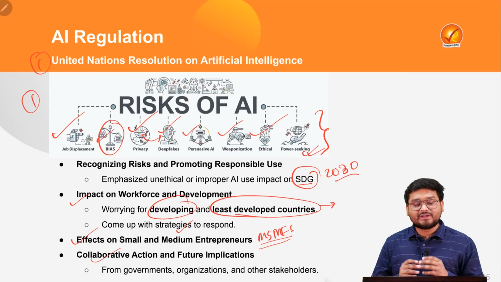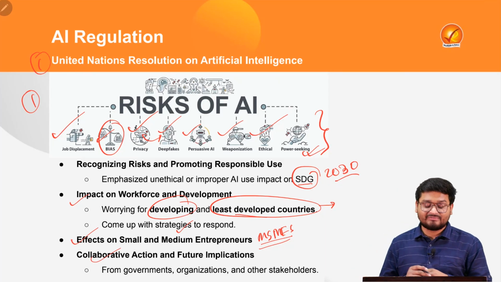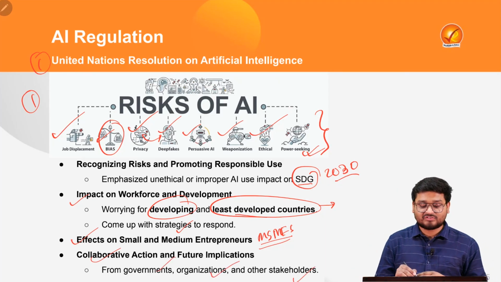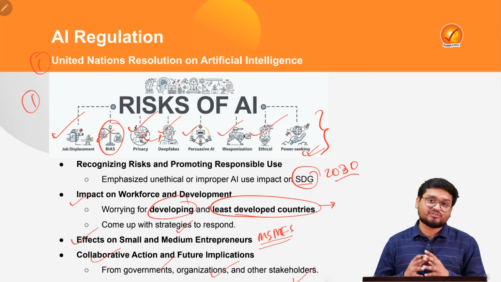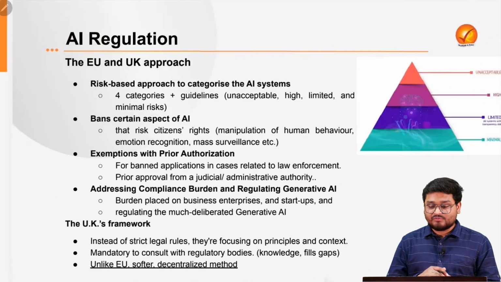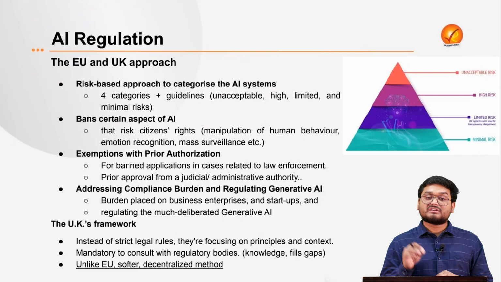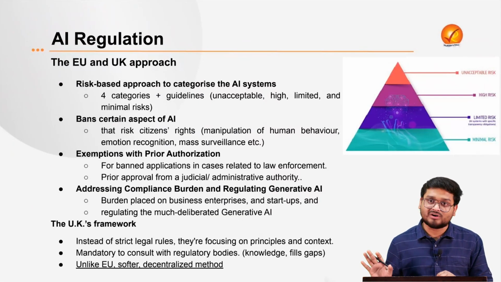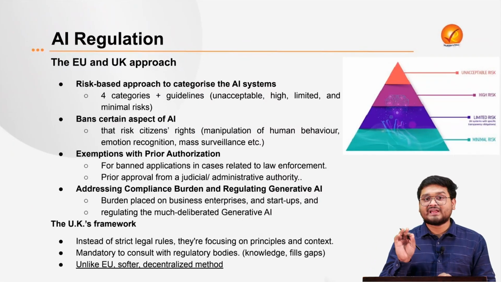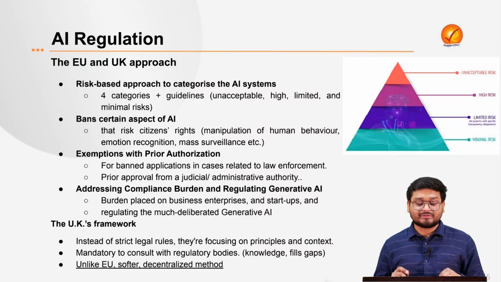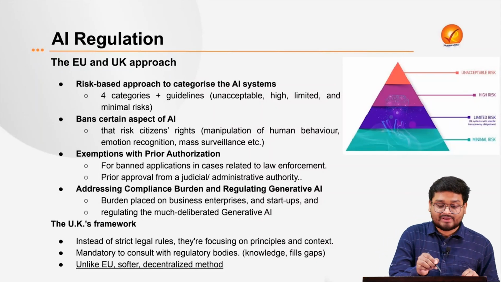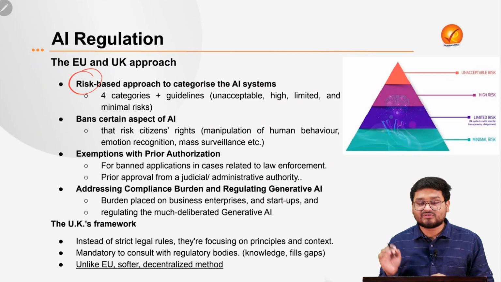Further, we also need to be very collaborative, bringing governments, organizations and stakeholders into converging on rules and regulations regarding AI. Now, with respect to this, the EU is the very first organization in the entire world which has brought in an AI Act. This AI Act has various categories for classifying risks coming from AI.